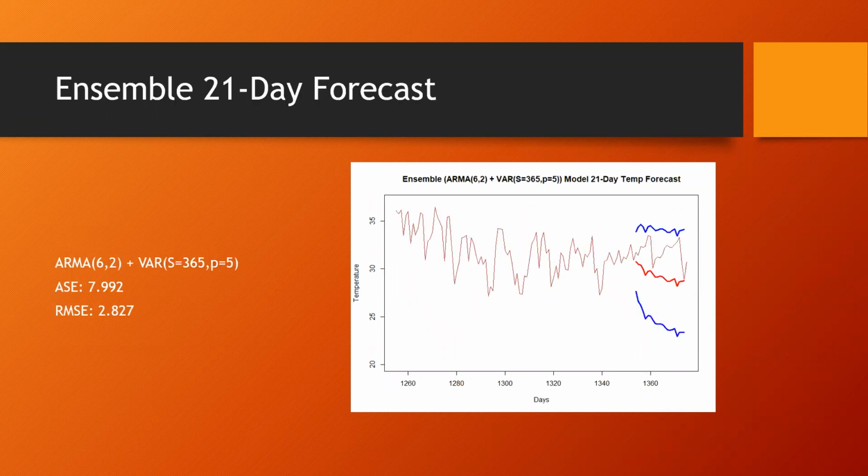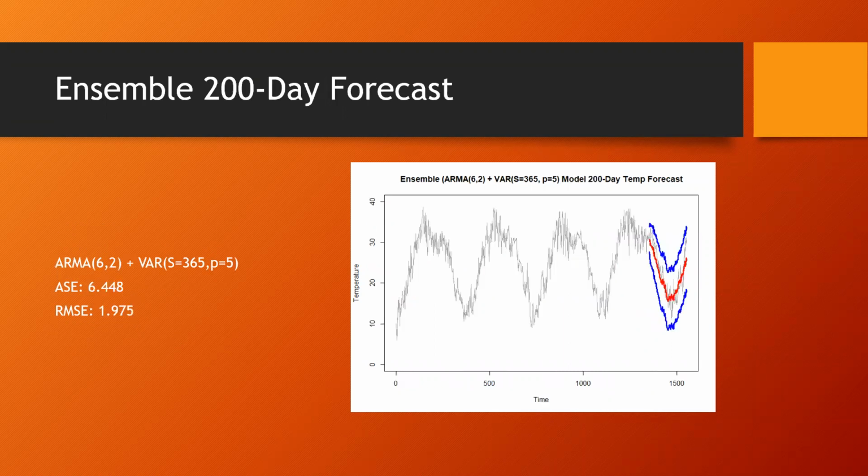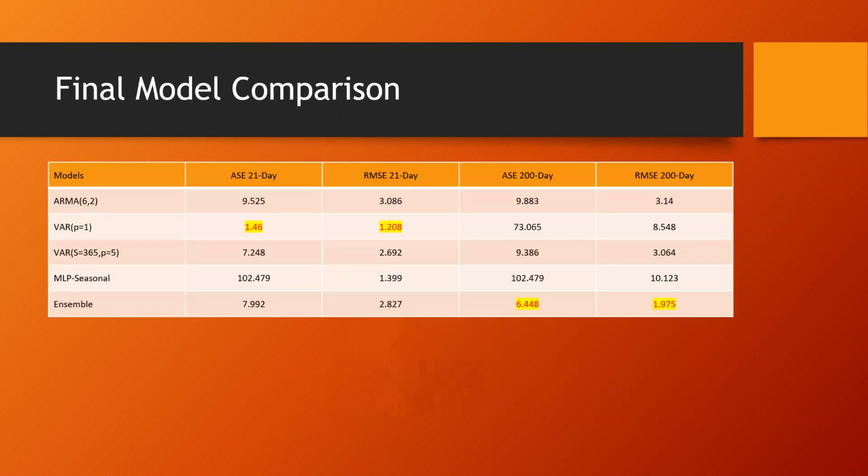We're going to take the ARMA 6,2 and the VARs, my VARs with the seasonal 365, on a 21-day forecast. Visually, it doesn't look too bad. It's an ASE of 7.9, so it's better than each model did individually, because remember, they were both in the 9s. And the RMSE at 2.8, again, is better than the individual models, which were both in the 3s. If we look at the 200-day, again, visually very, very appealing. Got the lowest ASE we've seen yet at a 6 and RMSE just under a 2. So again, this model looks very useful.